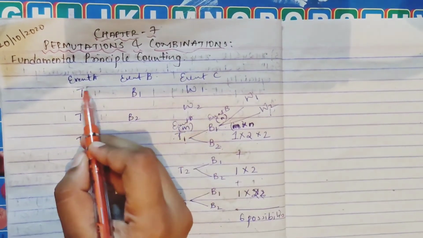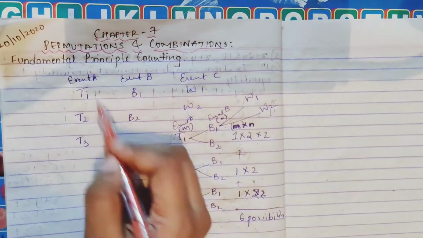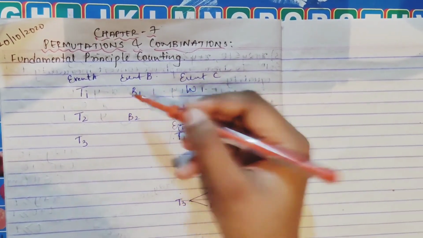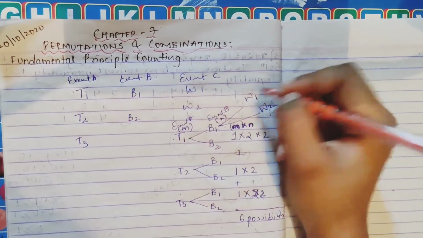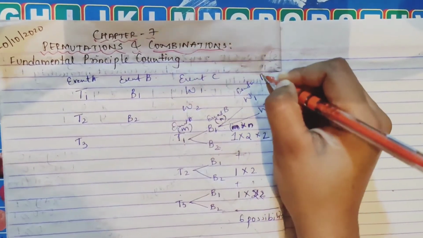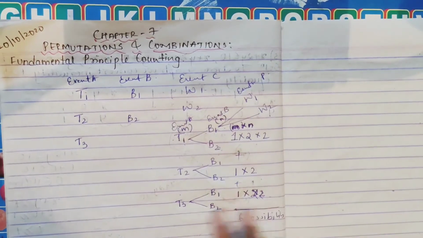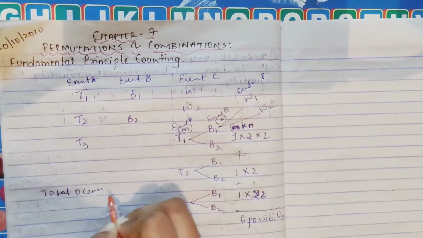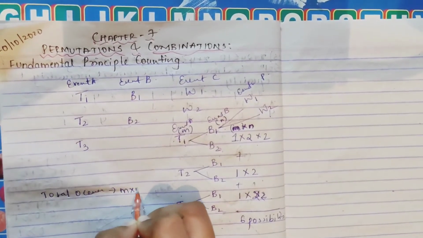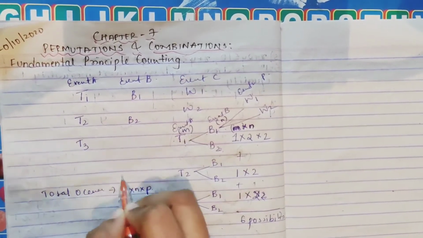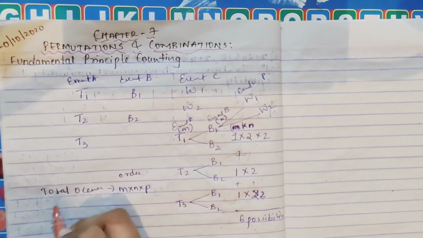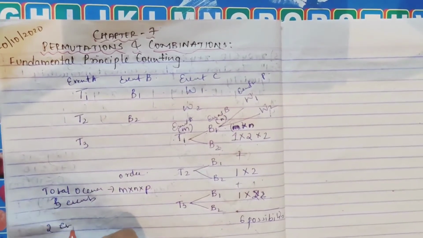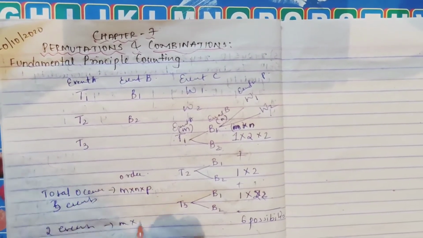So you can see, when your event A occurs in M ways, your event B occurs in N ways, and your event C occurs in, you can take this as, P ways, then the total occurrence in how many ways will it be? M cross N into P. In this order it will be when you are taking 3 events. If it is 2 events, it will be M cross N.